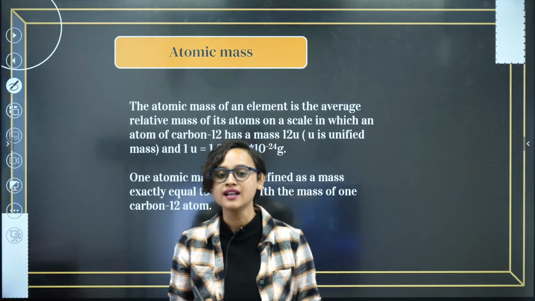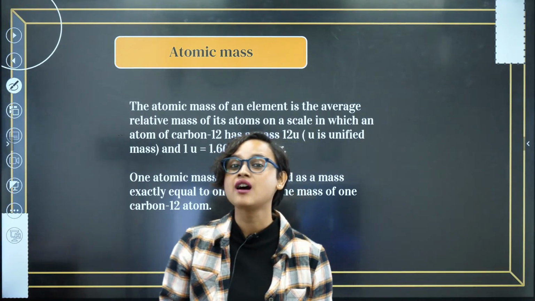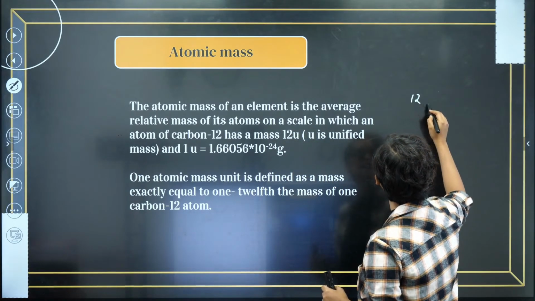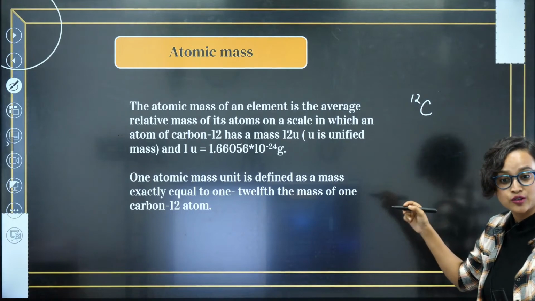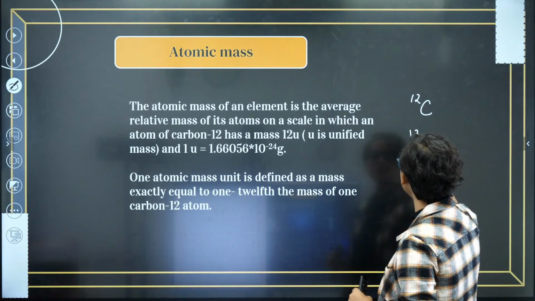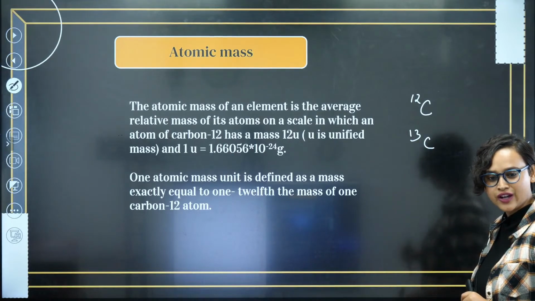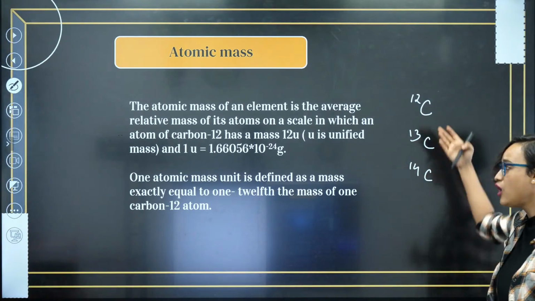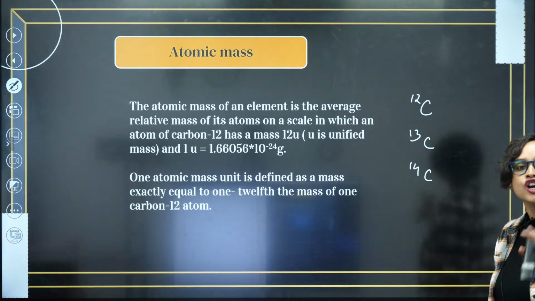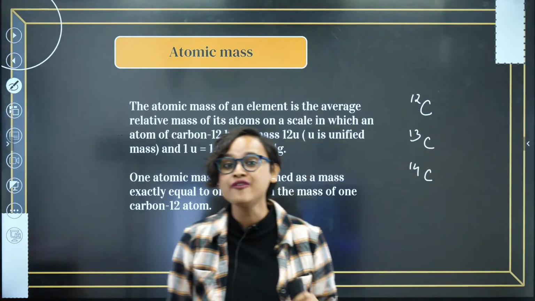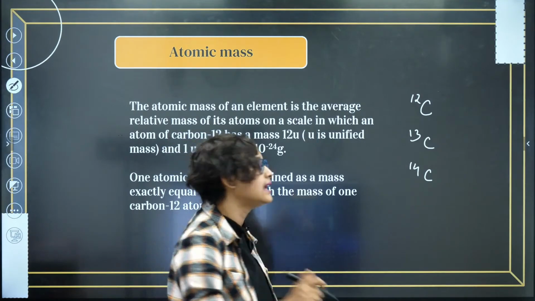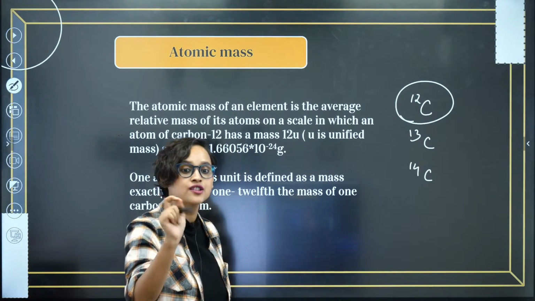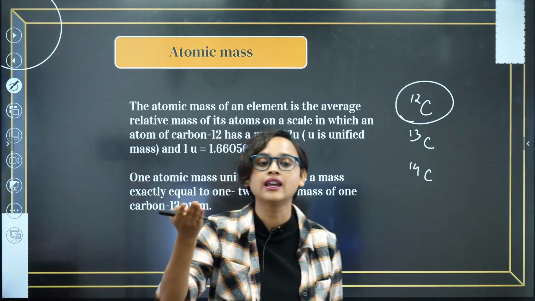What is carbon-12, you might ask? So, Venkata, you just asked me, ma'am, give me examples of isotopes. C12, carbon-12, this is an isotope. And just like this, there is also an isotope of carbon, and this is also an isotope of carbon. All of these are isotopes of carbon. So now what we have done is, we have taken our benchmark, our scale, as this 12C, or carbon-12. That isotope of carbon is the actual scale we have taken.